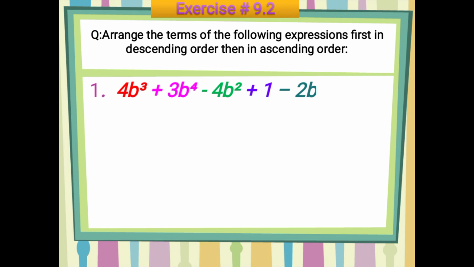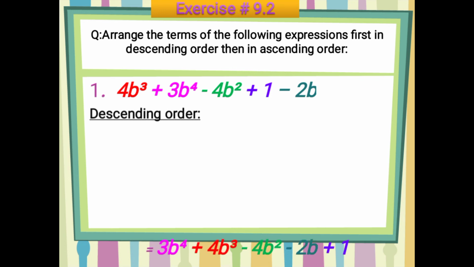Okay, so you have to arrange them first in descending order. Obviously in descending order you will arrange the terms starting from the highest power or highest exponent to the lowest power or lowest exponent. So what will be the highest exponent here? Obviously this one.